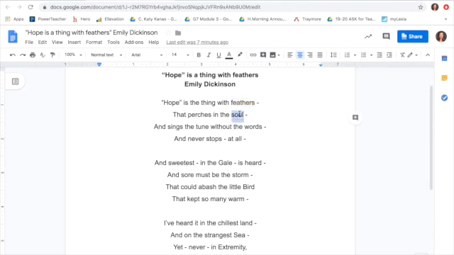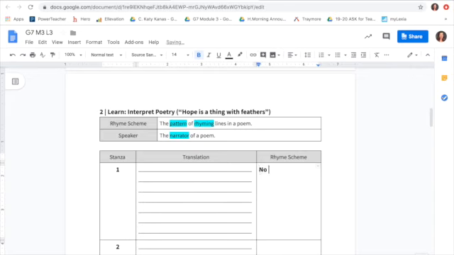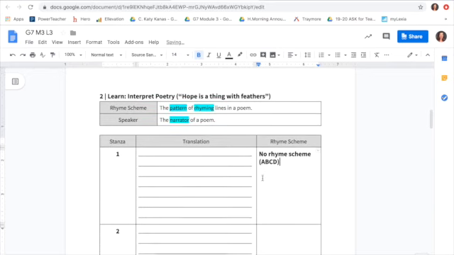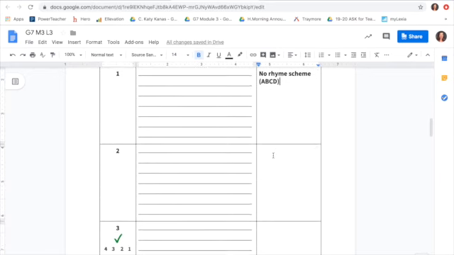So let's read these words together. Feathers, soul, words, all. Do any of those words rhyme? No, not really. Soul and all, kind of, but not really. So if none of the words are rhyming, then there actually is no rhyme scheme. We could call it an ABCD rhyme, and you'll see why in a minute. Let's move on to stanza 2.